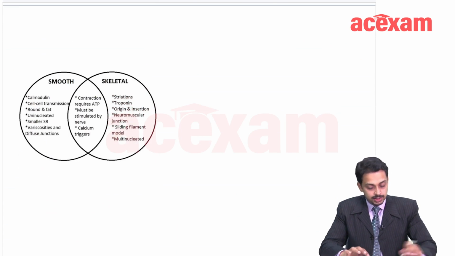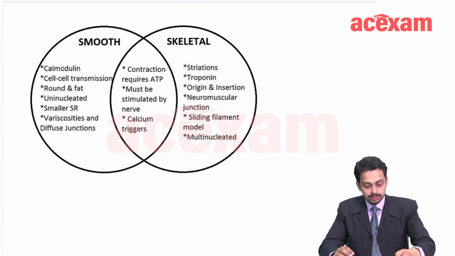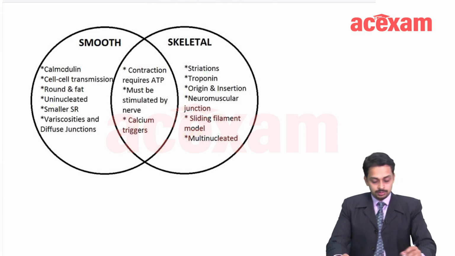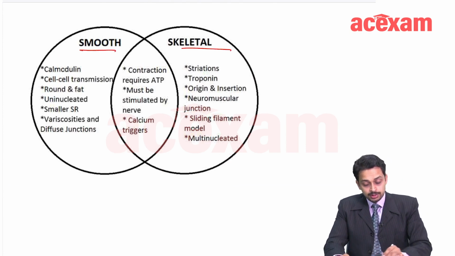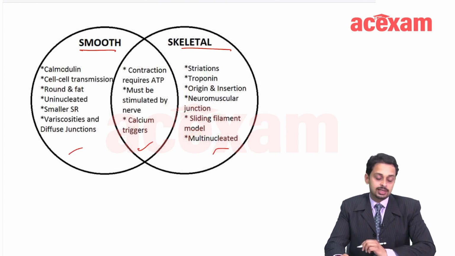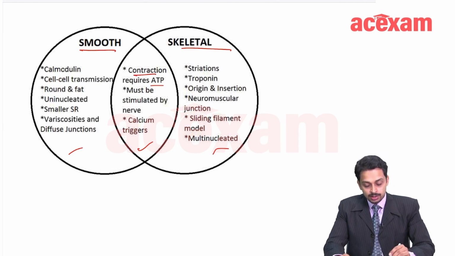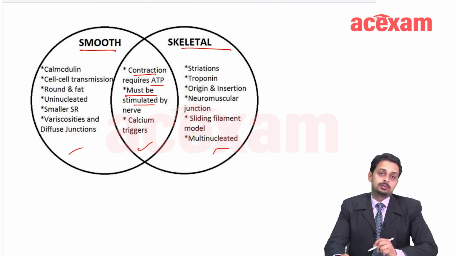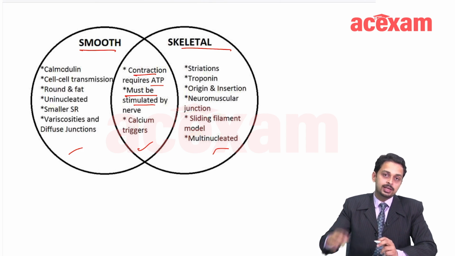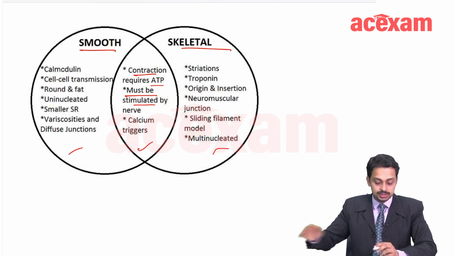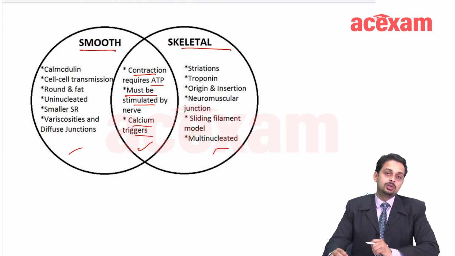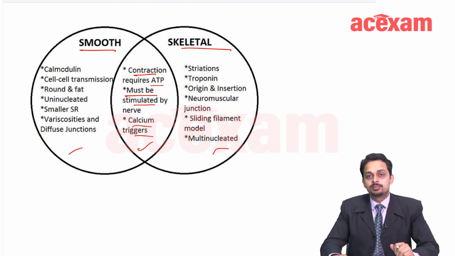So the difference I have just again mentioned here. In smooth and skeletal muscles, there are few things which are common, there are few things which are separate. So the common things are contraction definitely will require ATP, it requires calcium also, and the excitation is through a nerve. So first nerve will get excited and this nerve will transmit the excitation to the muscle, okay, and calcium is going to trigger this actin and myosin binding.